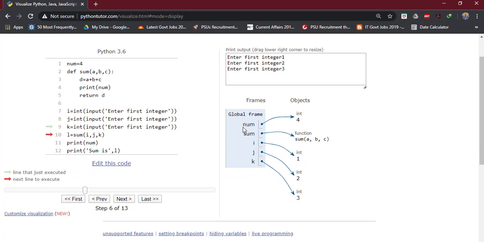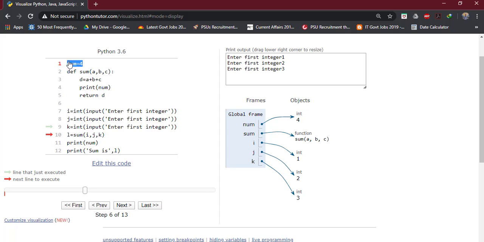So here we have created num, which is outside all the functions, so it will have global scope. It is created in the global frame because it has global scope. Then i, j, k will be created in global scope.